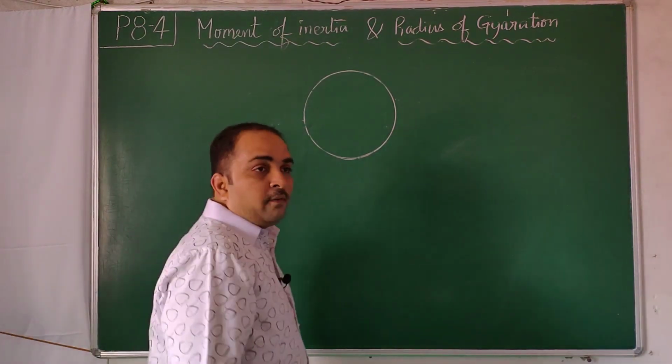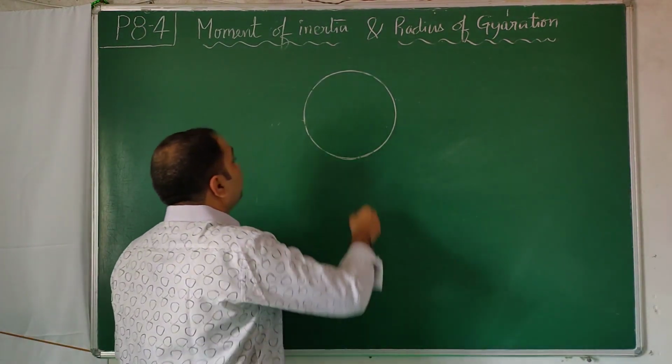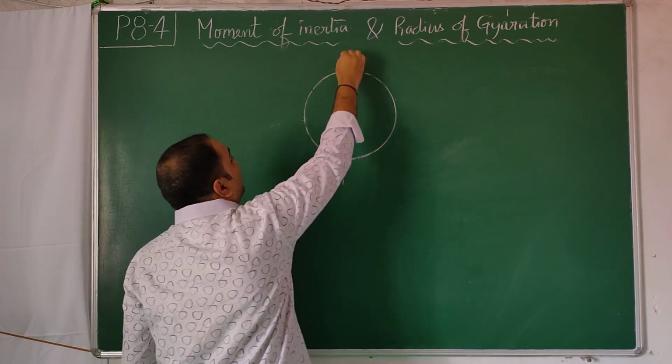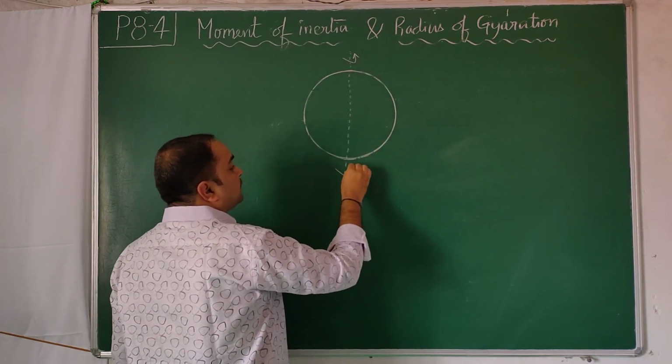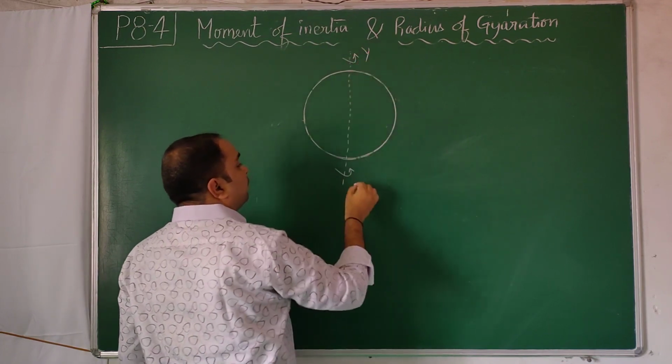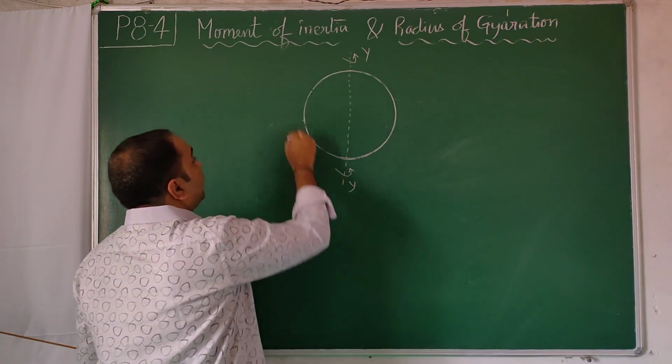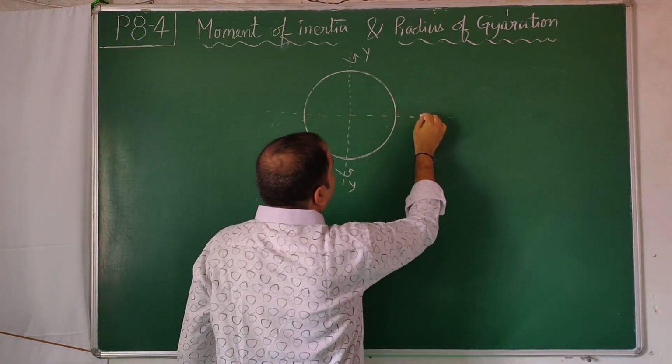So what we know, we'll write it once again. Moment of inertia about this axis, I call it IYY axis, for a circular ring or circular disc. We will take circular ring first, and this axis I call XX axis.